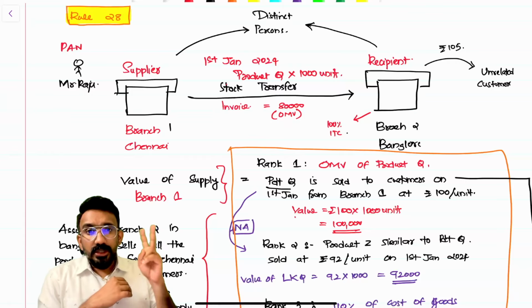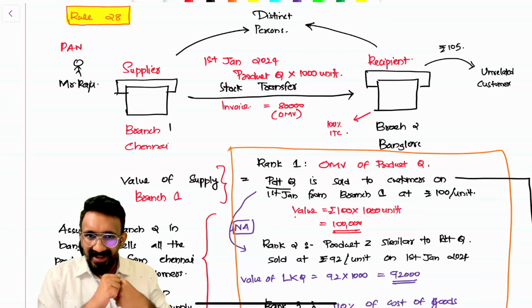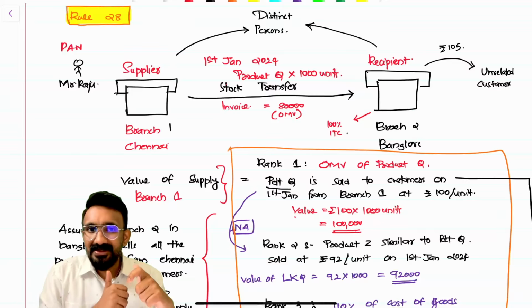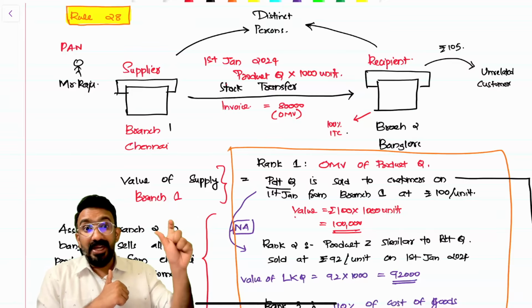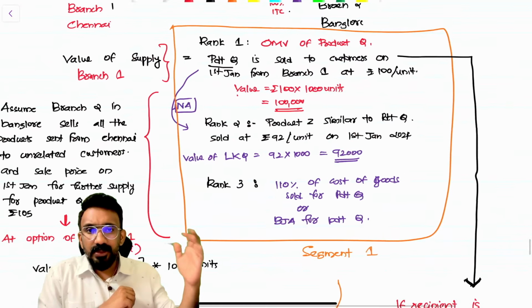But at the option, there are two options available. Number one, if it's meant for further supply, I have an option to go for another value. Or I can take a deemed open market value concept if the recipient is eligible for full ITC. No impact kind of a scenario. That's what is given here. I've written an example for you to understand.